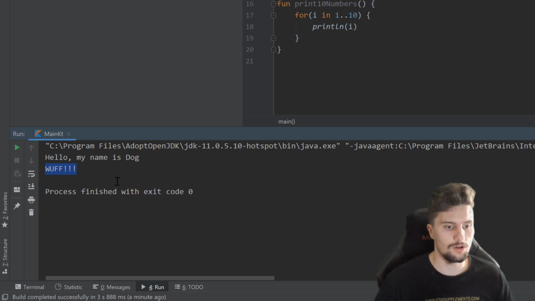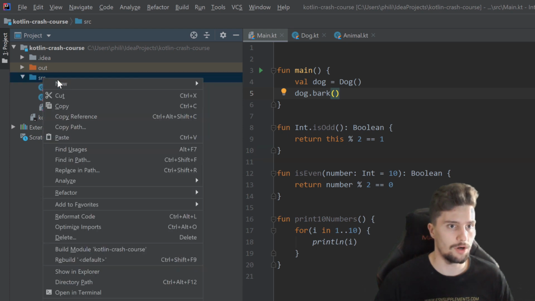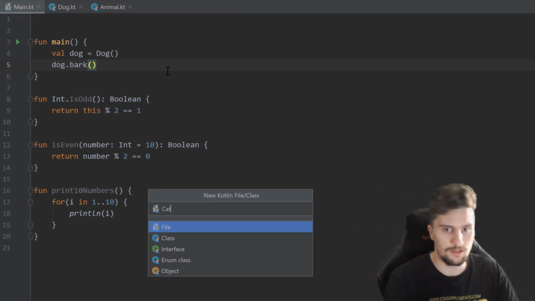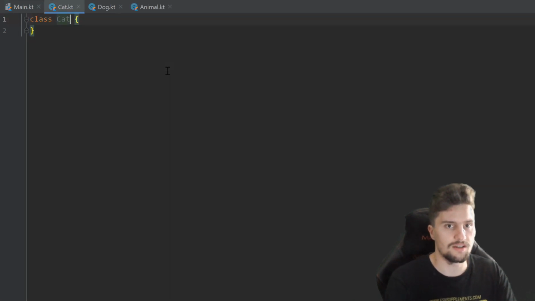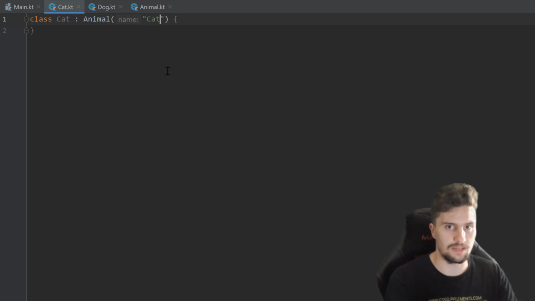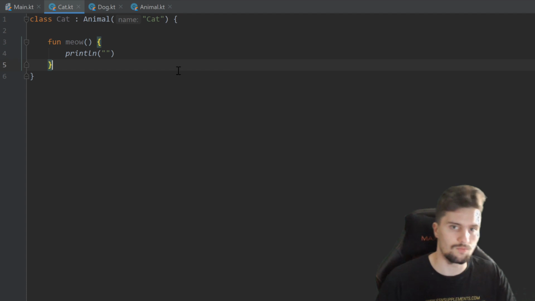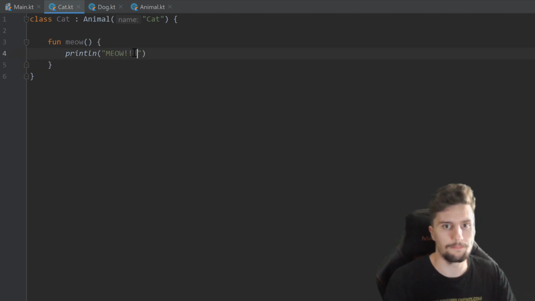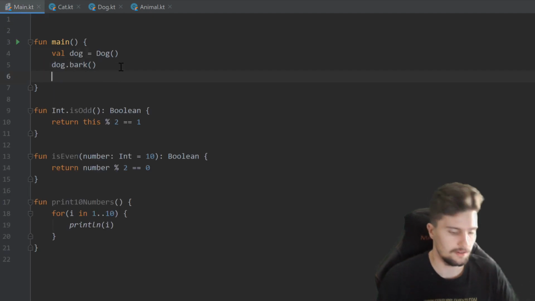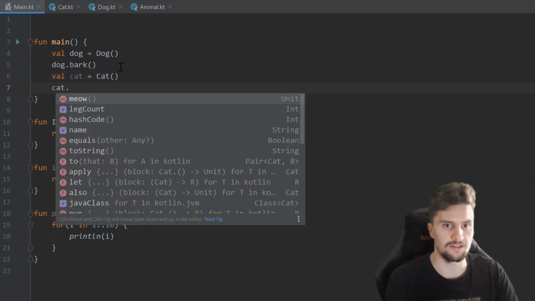And let's actually also create such a class for a cat, just for practice. We go to our src folder, right click, new Kotlin file class, call that cat, select class and press enter. This will also inherit from animal. This time we give it the name cat and we give it a function meow this time. So we simply print a line and print meow. And then we can go back to our main KT file again and also create a cat here. So val cat is equal to a cat. And then we can use cat.meow.